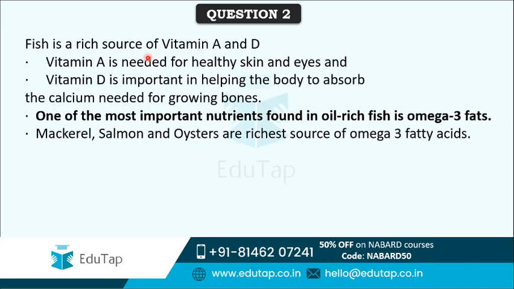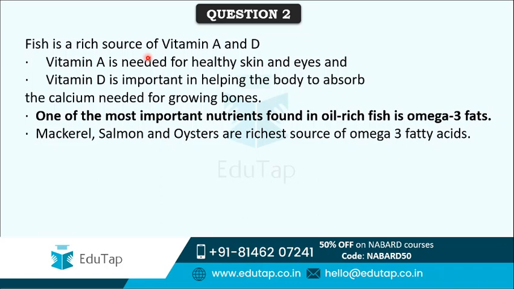Among special types of fish, mackerel, salmon, and oysters are the richest sources of omega-3 fatty acids, while normal fishes generally have a good quantity of omega-3 fats as well as vitamin A and D. Vitamin A is needed for healthy skin and eyes, and vitamin D helps the body absorb calcium needed for growing bones.